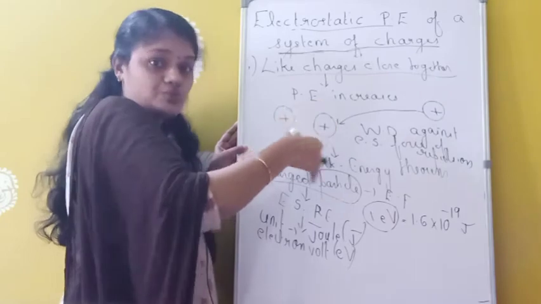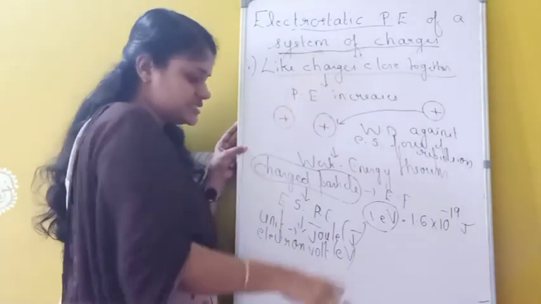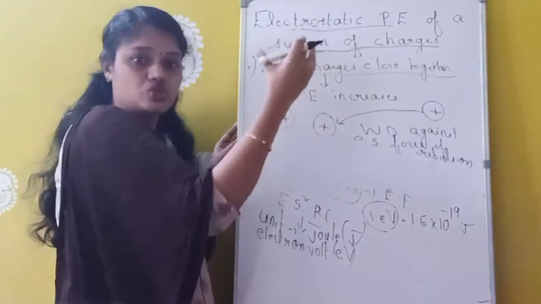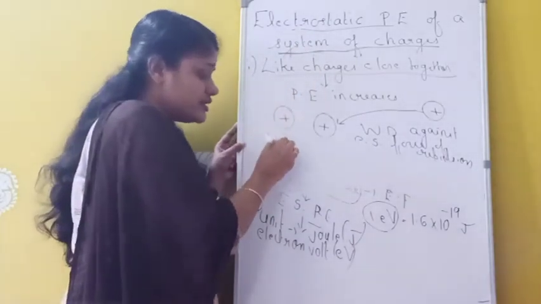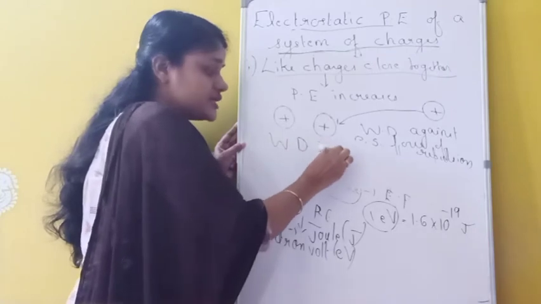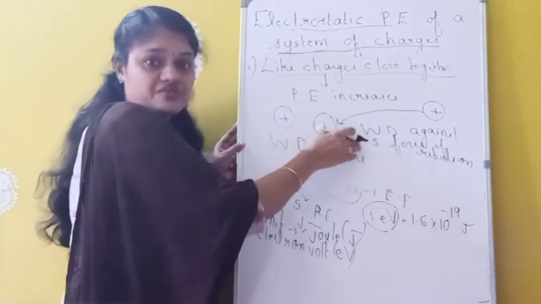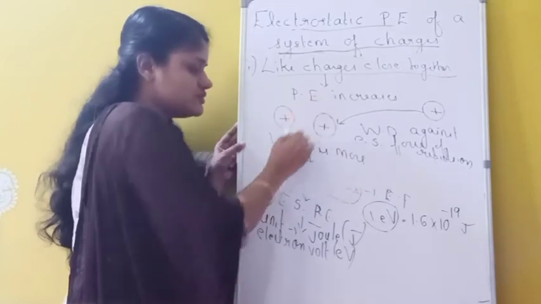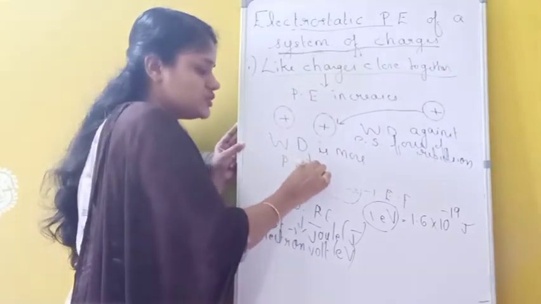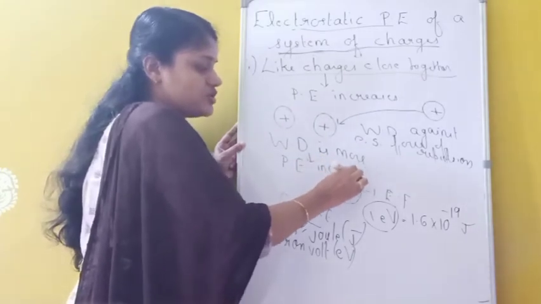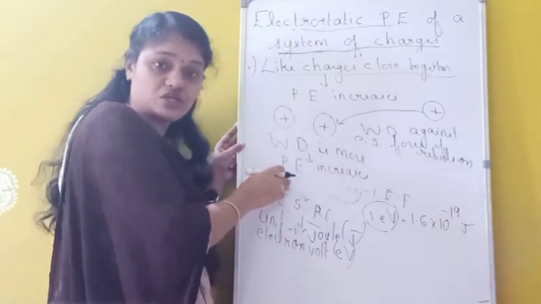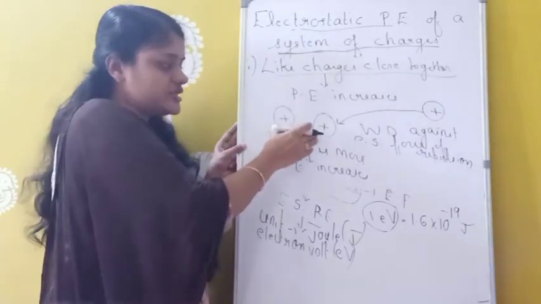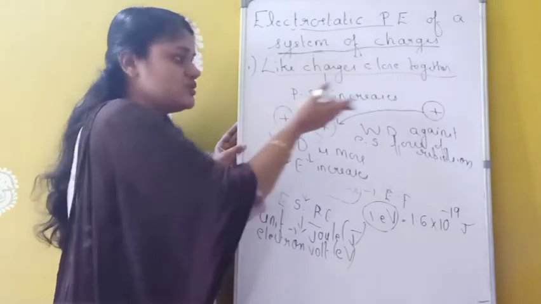Okay, so we have to do more work here. So in this case work done is more. Whenever we are bringing two like charges together, work done is more, because there may be a force of repulsion. So whenever work done is more, which one also will be more? Potential energy is also more. So potential energy increases, because I told you potential energy is equivalent to the work done in bringing the charges from infinity to the respective position. So here work done should be more, because these two are like charges.